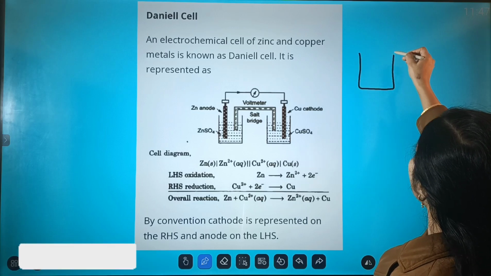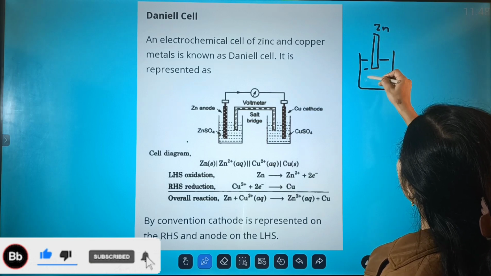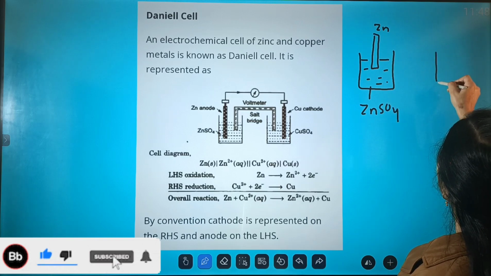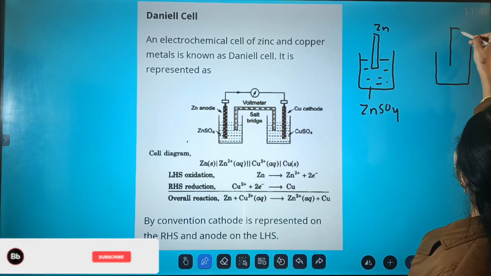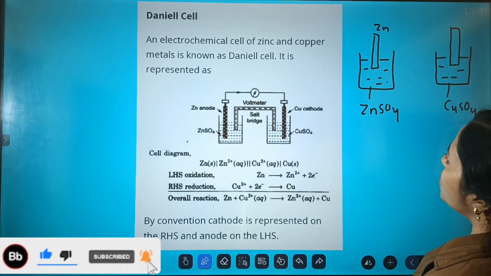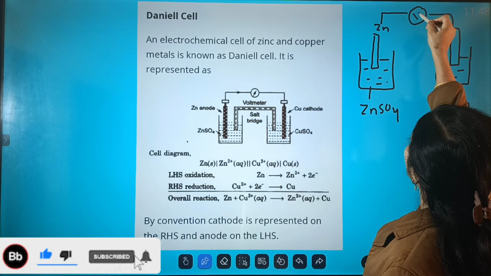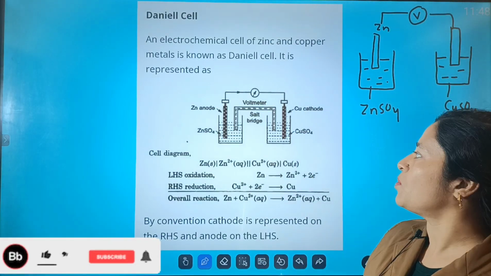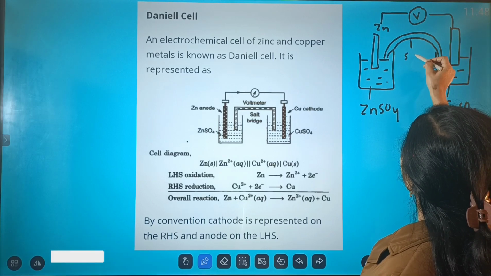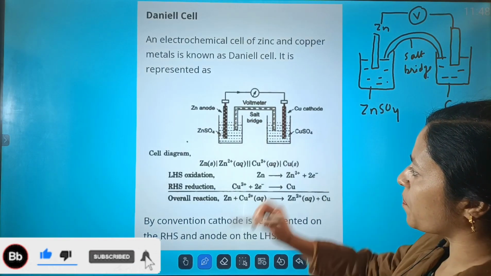It consists of a zinc electrode dipped in zinc sulfate solution, and a copper electrode present in copper sulfate solution. These are connected with the help of a voltmeter in order to know the electrode potential between the two, and they are also connected with a salt bridge. Later we are going to study the use of the salt bridge.